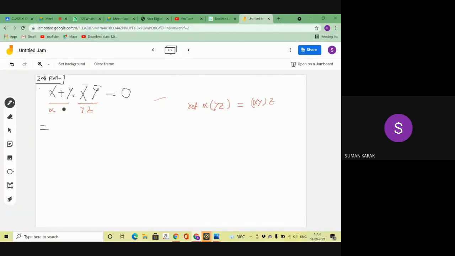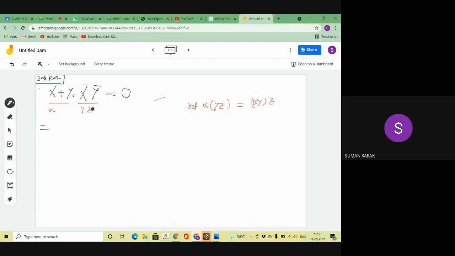So this is your x part, and this is your yz part. Try to understand. Yes or no? Yes, sir. What is my x part? The x part is this one and the yz part is this one.